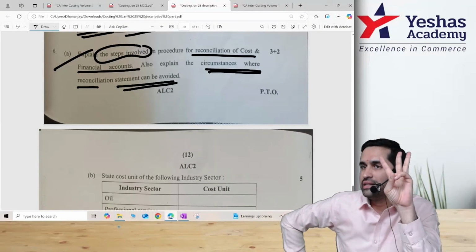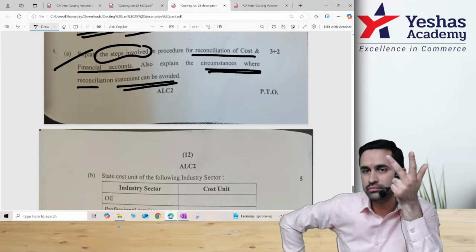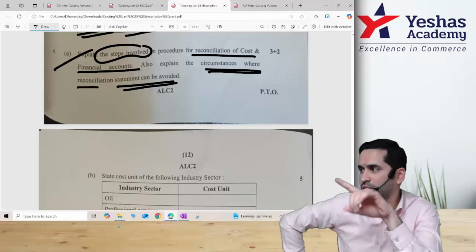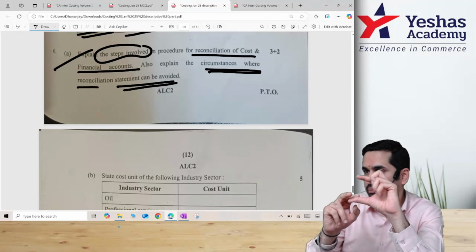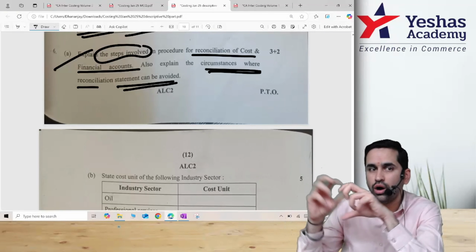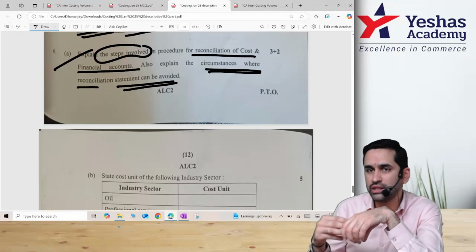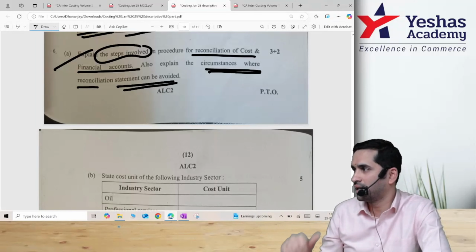What are the main three reasons? Some incomes, some expenses, and then stock valuation. Do you remember this discussion? You need profit as per cost accounting, and then all the incomes or the difference in income are added. All the expenses and difference in expenses are deducted, and then closing stock and opening stock depends on whether you have done overvaluation or undervaluation.